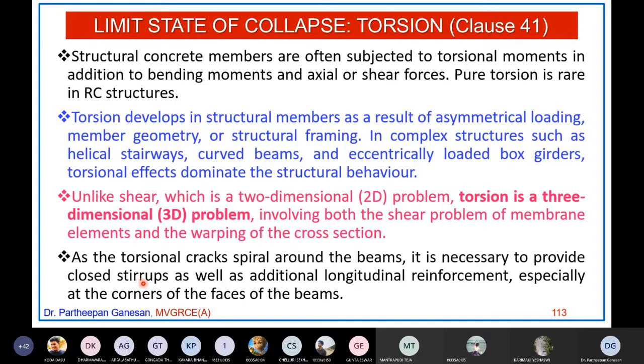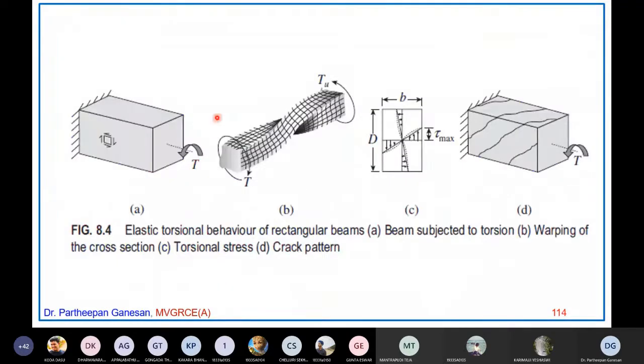But when a member is subjected to twisting moment or torsion, you should use only closed stirrups, not open stirrups, as well as additional longitudinal reinforcement, especially at the corner spaces of the beams. Now you see here, this is a cantilever beam fixed at this point, and twisting moment is applied about this longitudinal axis. This is the longitudinal axis.